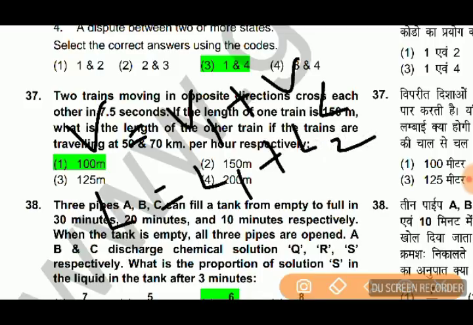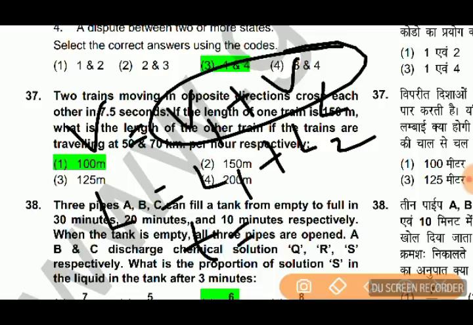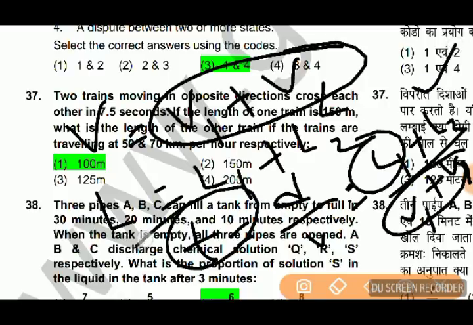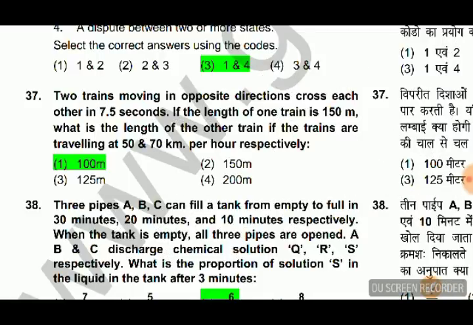Time is total distance by total velocity. V1, V2, L1 and time are given, you have to find L2. Very simple. Put the formula, get the answer, and option A is the correct answer.